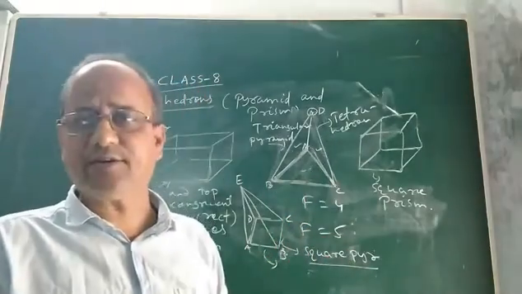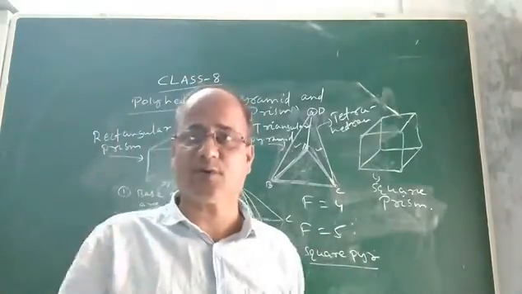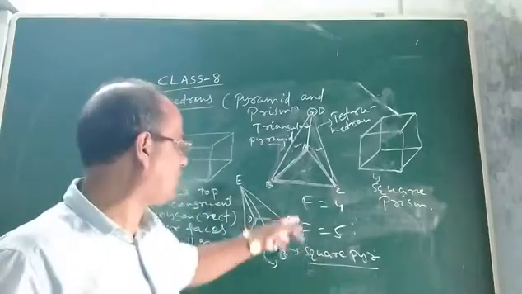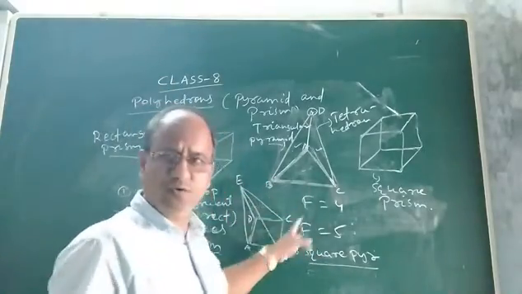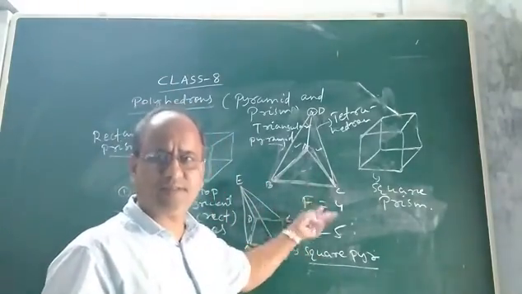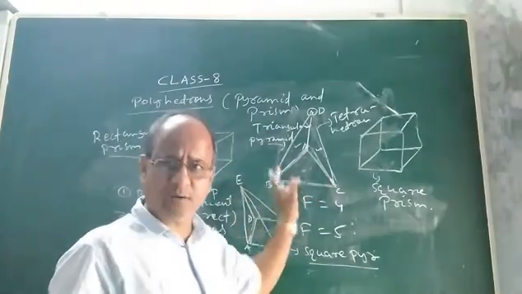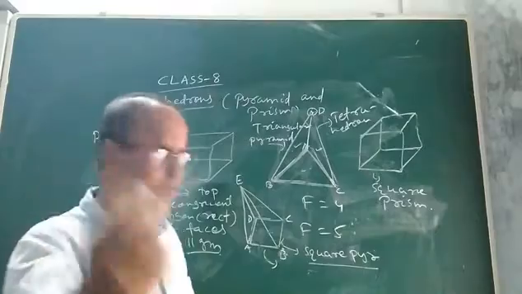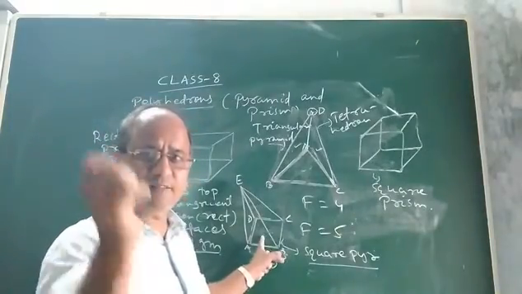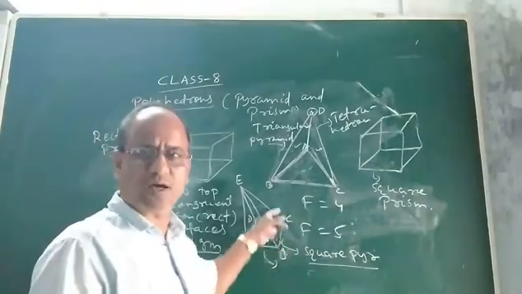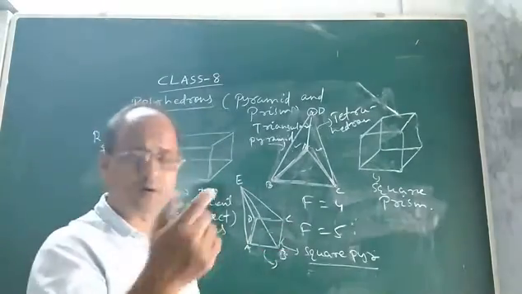And there is also an interesting thing about polyhedron known as Euler's formula. So what is Euler's formula? I will also draw it. Yes, children, one more thing I forgot to say. You can easily count the number of faces, edges and vertices, whether the solid is a prism or a pyramid. In a pyramid it is very easy to find the number of faces. There is no need to count or calculate. There is a simple formula. Let me tell you.